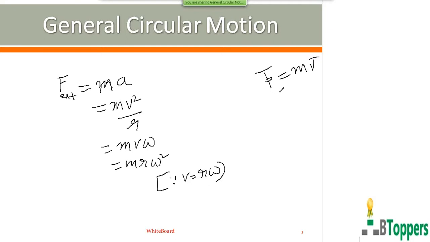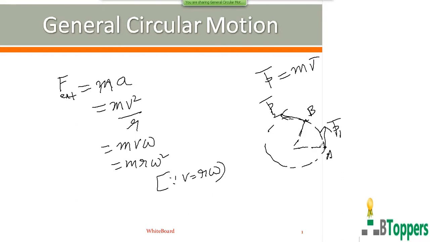So the linear momentum of the particle is constant in magnitude but changes in direction. The direction of the linear momentum at any instant will be along the tangent to the circular path at that instant. So at the instant when it passes through point A, it will be along the tangent at point A. At another point B, it will be along the tangent at point B.